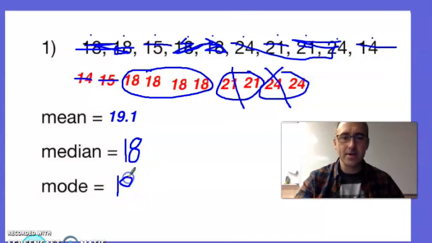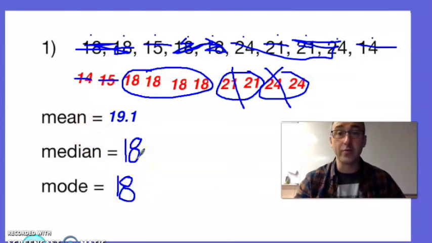Sometimes your mode is the same as your median. Sometimes your mean, median, and mode are all nearly the same. We call that really reliable data.